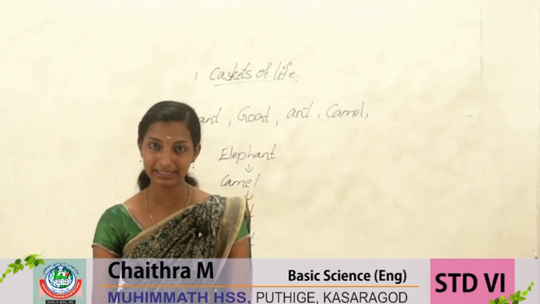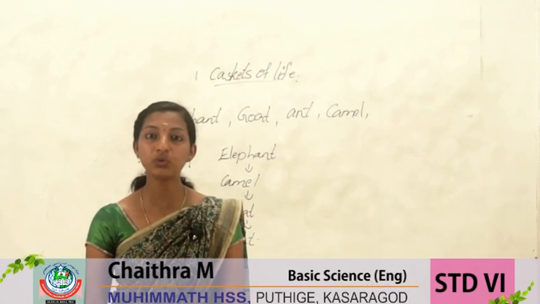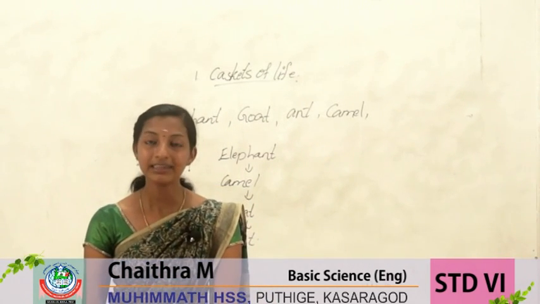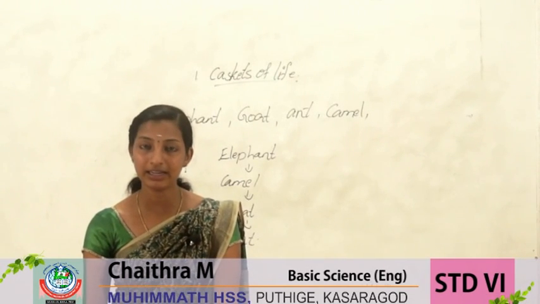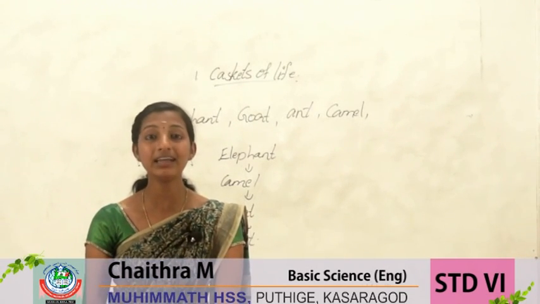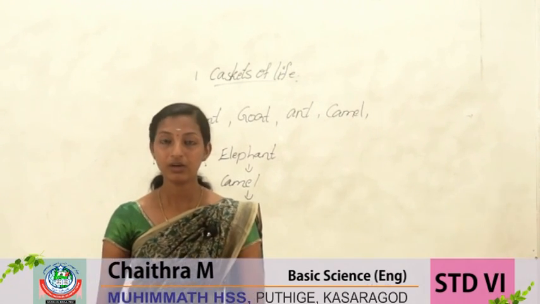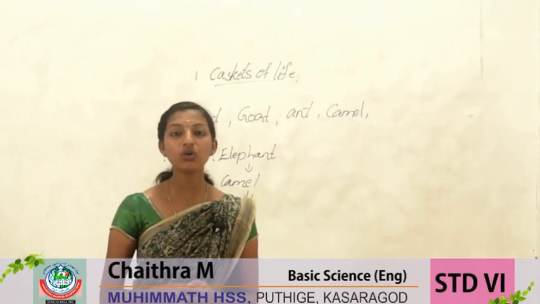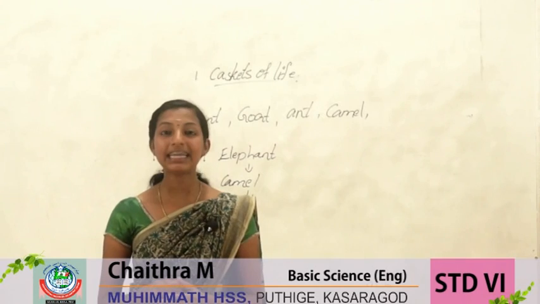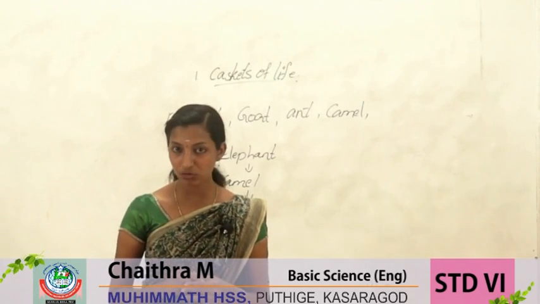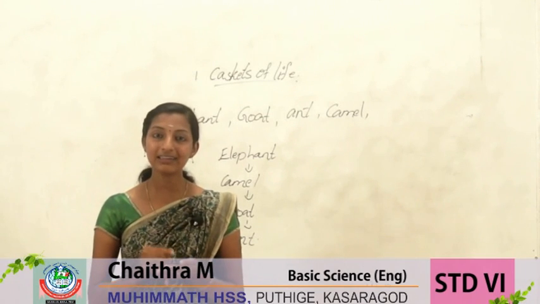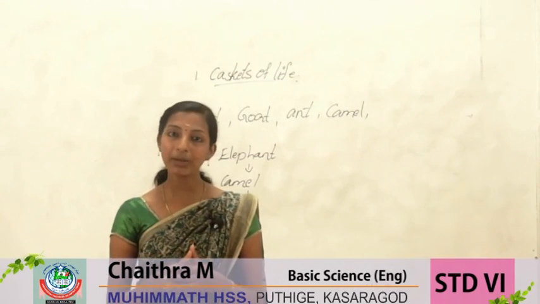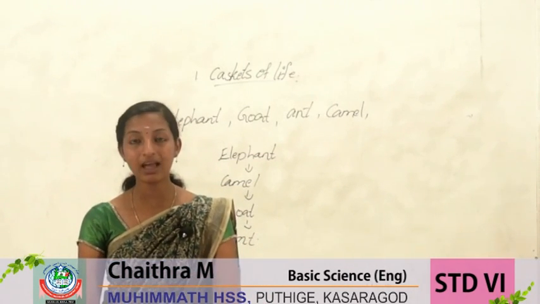Let's do an experiment. Here we need some materials to do this experiment. First, a microscope, then a slide, a cover glass and hay-soaked water. If you don't get hay-soaked water, we can collect water from a pond or canal which has started to dry up. We can use this water. So, how can we do this experiment? Take one drop of hay-soaked water on a slide and place a cover glass over it. Then we can observe that in the microscope. Let us see how they did the experiment.